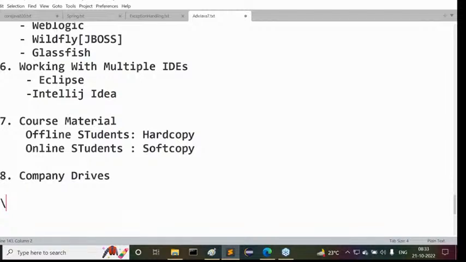In that way, I want to prepare you. That is my main philosophy, what I'm trying to say. But here, Durgasoft's reputation is very good. 85% is the success rate for Durgasoft, especially in my classes. 85% is a success rate.